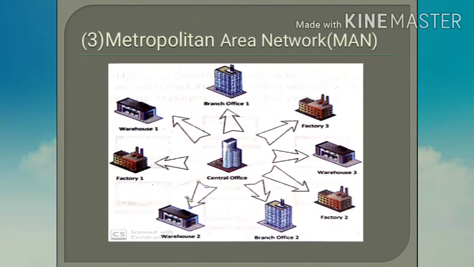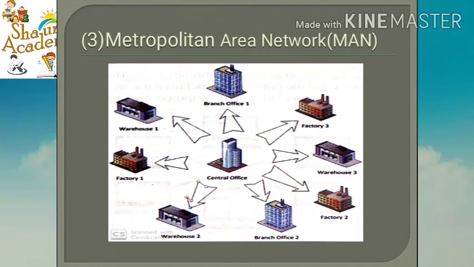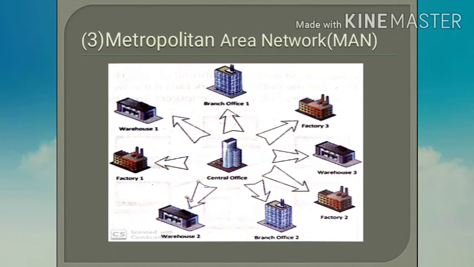Third type is metropolitan area network, that is MAN. This metropolitan area network is a collection of local area networks, means LANs. It connects the devices in the area up to 100 square kilometers. Here the devices can be connected either by cables, means by wires, or through wireless technologies. Means here we have both the options.